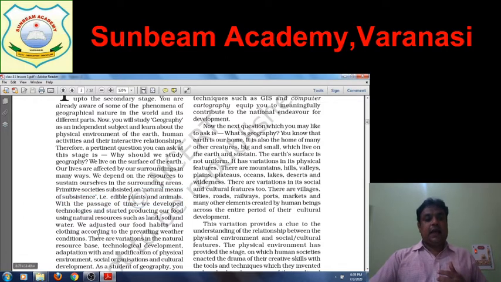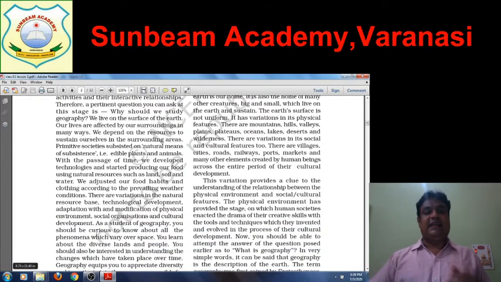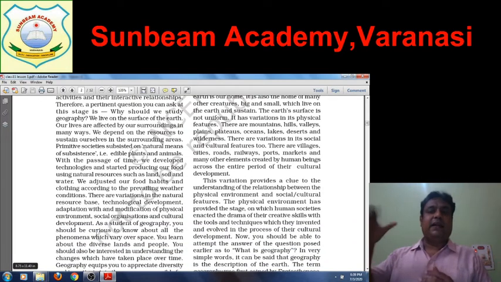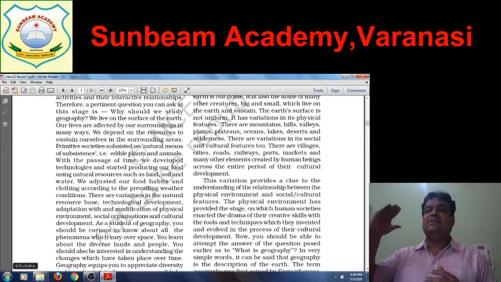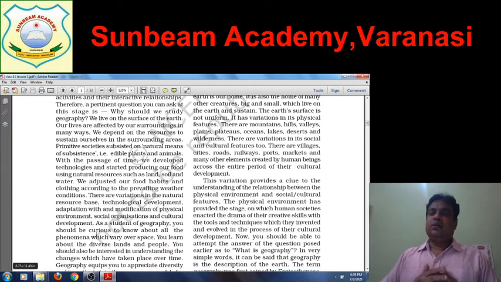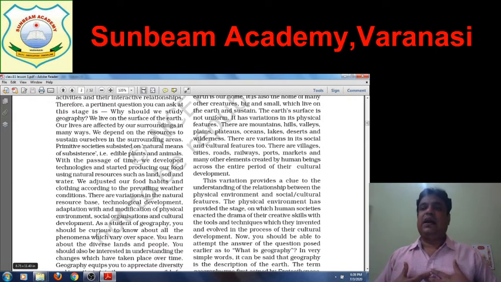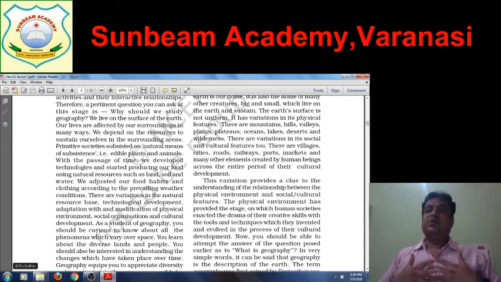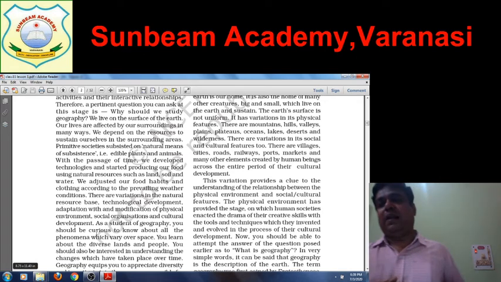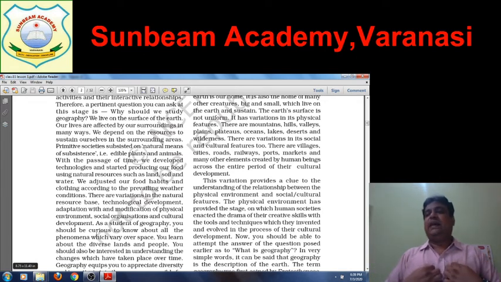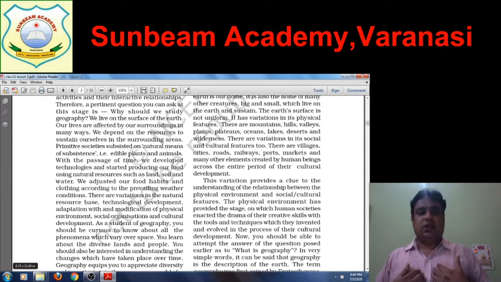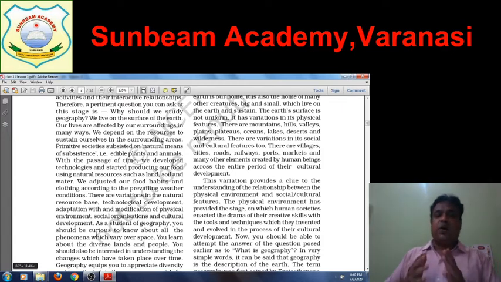We adjusted our food habits and clothing according to the prevailing weather conditions. In the case of India, if you are living in the Himalayan belt, suppose in the high hills of the Himalayas in the Himadri region, certainly their population is less, and the people have to wear thick, woolen clothes to save themselves from the cold condition of that region. If you are living in South India, in Andaman Nicobar, because of the hot and humid climatic condition, we need very simple cotton cloth. We don't need any woolen cloth. So we adjusted our food habits and clothing according to the prevailing weather and atmospheric condition of that particular area.